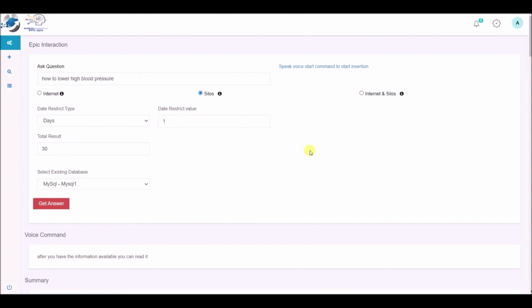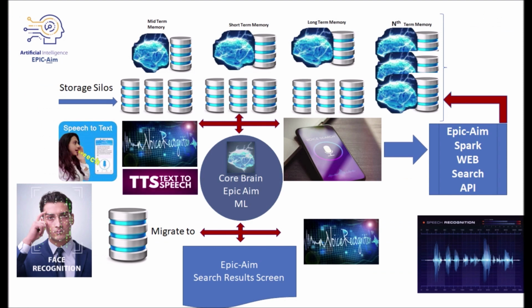The next upcoming video in a few weeks will show the use of facial recognition along with voice recognition and even object recognition to aid in determining the requester's emotions and mood and be able to communicate based on this information of the requester. Also, the next release will demonstrate how the more requested subjects, the higher ranked subjects will continually monitor the internet and other sources and update the silos with new, updated information for future search requests of information. The EPIC aim will also lower rank and even purge unnecessary and unused data, though leaving some metadata and links to keep snippets of all prior learned information.